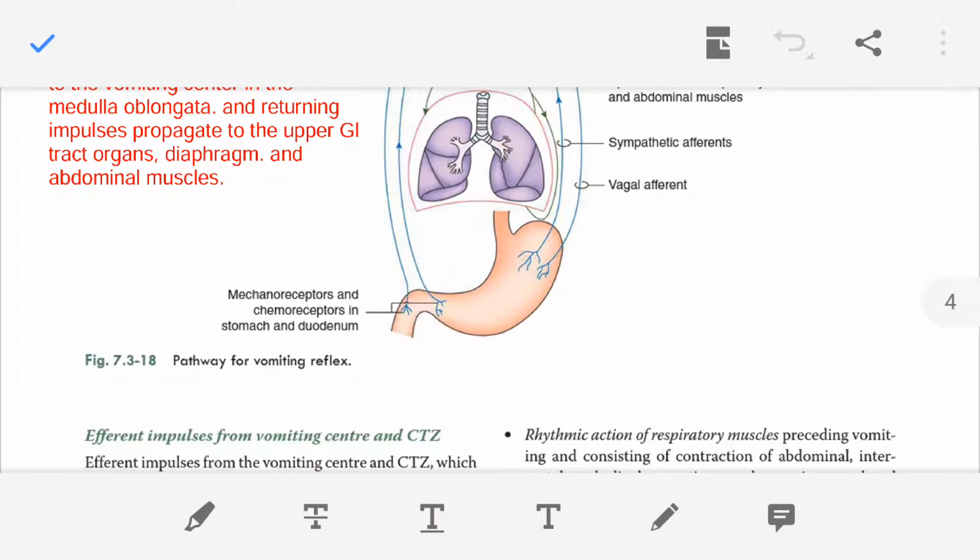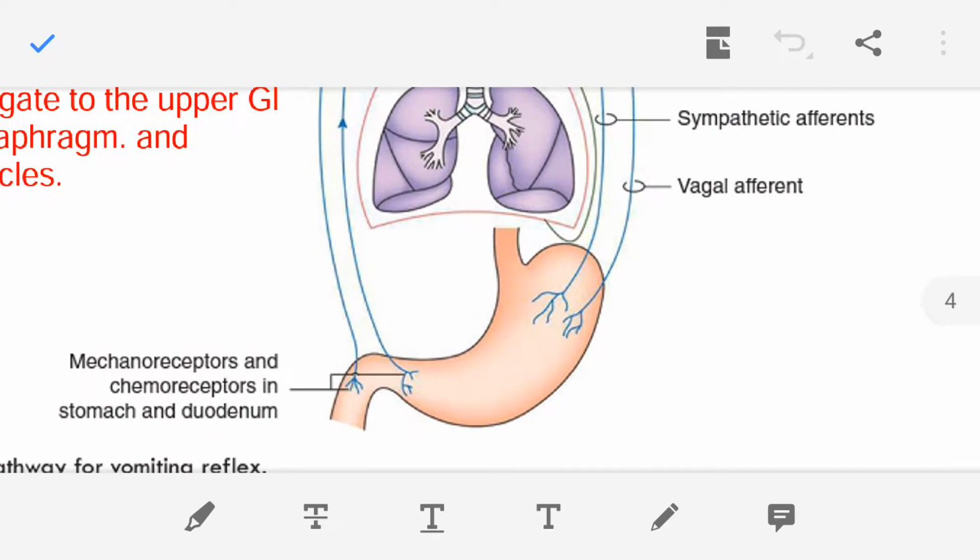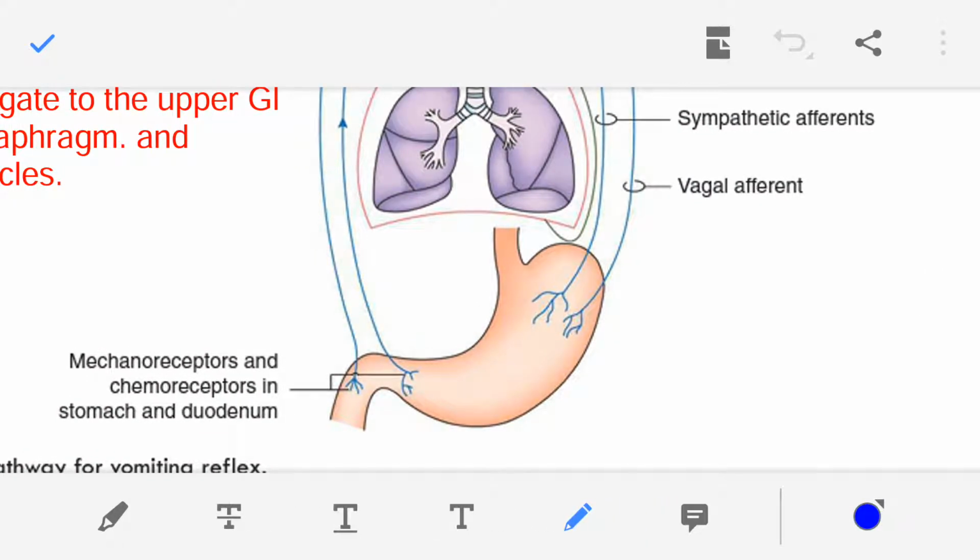Here in this figure, you can see the stomach, and in the stomach, mechanoreceptors and chemoreceptors are stimulated, are excited.